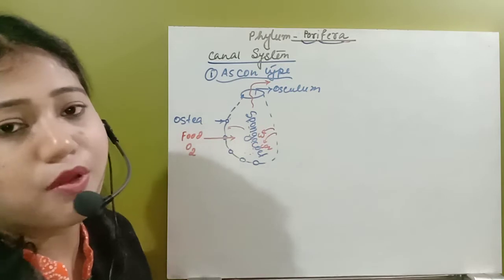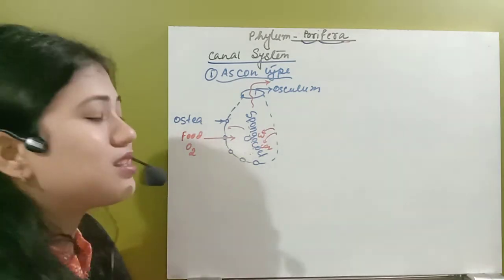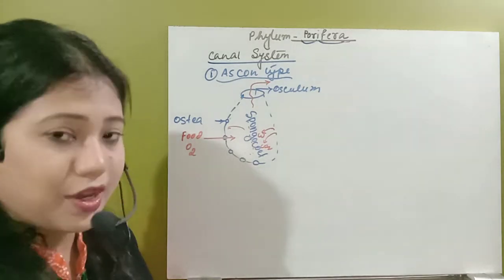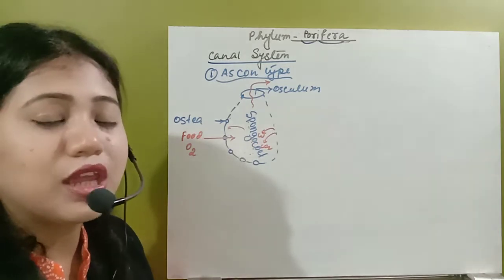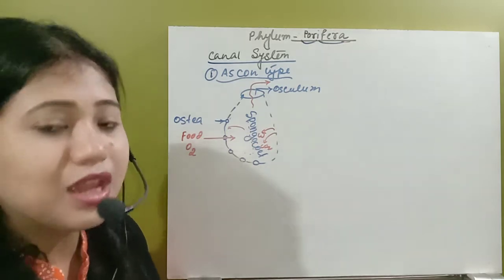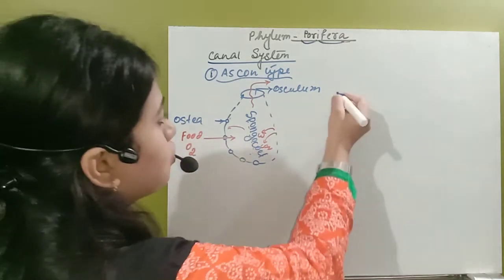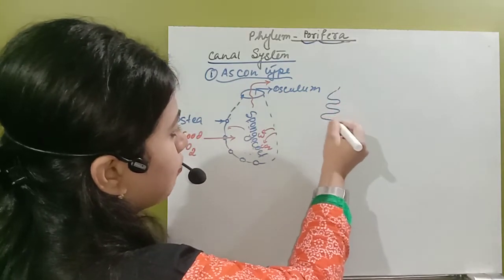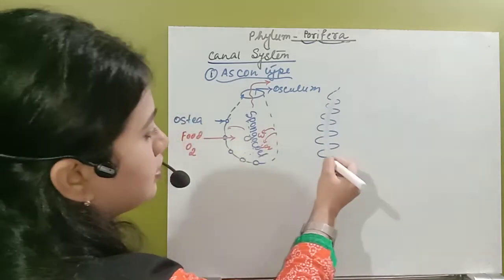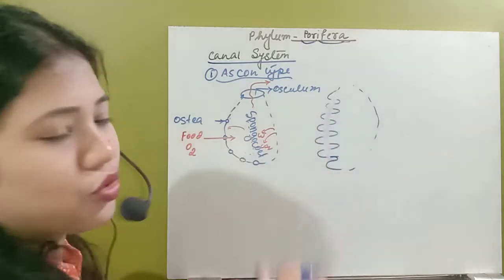Now in the Ascon type of canal system some problems appeared. Problems means this organism can trap that water for only a very small period of time. So gradually, to accumulate that water and keep it inside their body for a long period of time, some invaginations started to occur. That means this organism started to develop this type of invaginations. Suppose this is the organism, here also this has been developed. I have drawn only one part.